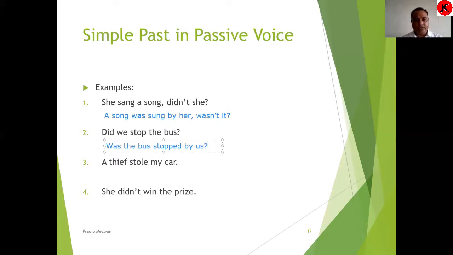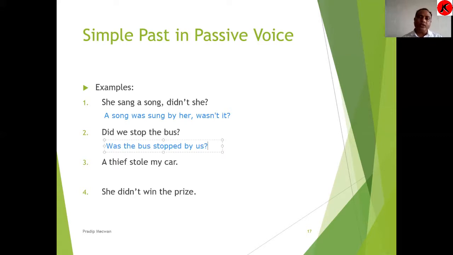We will change into us here. Was the bus stopped by us? So this is the answer of that active sentence into passive voice. This way we can change a question also into passive voice. There are certain things you need to remember well.